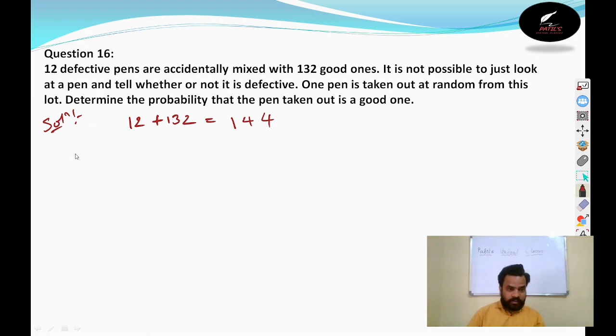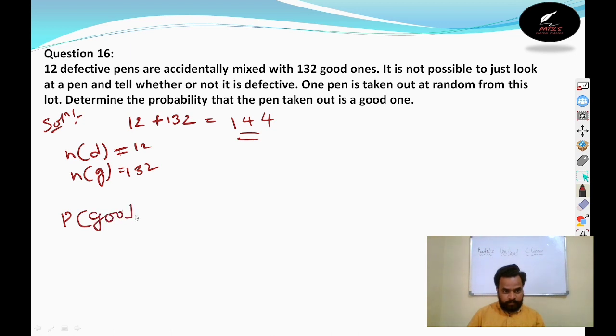So the number of defective pens is 12, and the number of good pens is 132. The total number of pens is 144. What is the probability of getting a good one? The probability of a good pen is equal to the number of good pens, which is 132, over the total number, which is 144. The answer is 132 divided by 144.